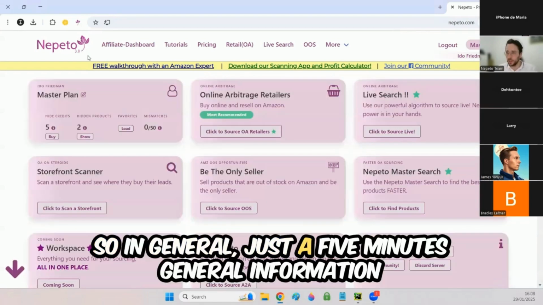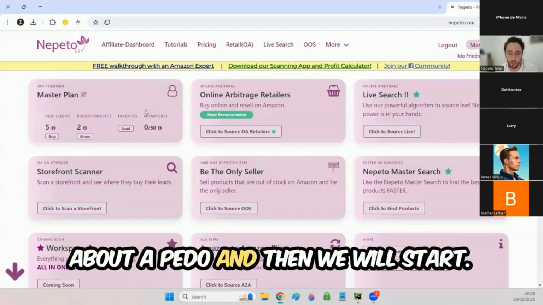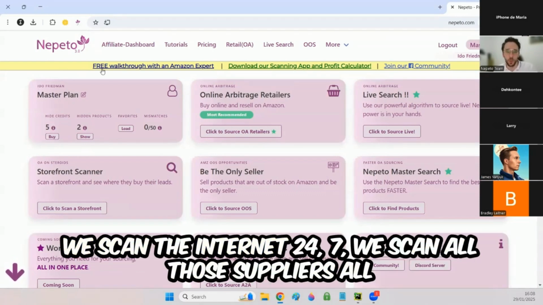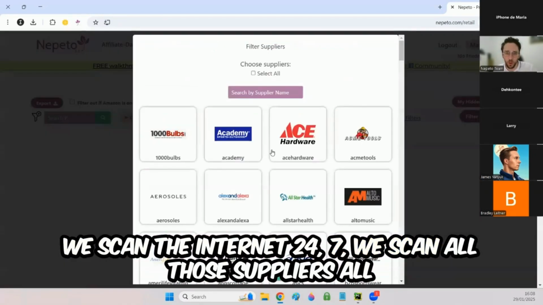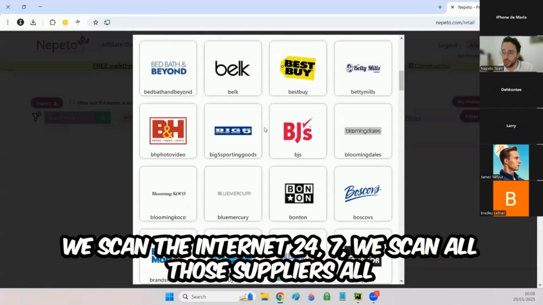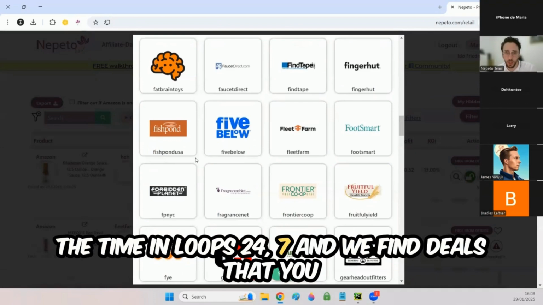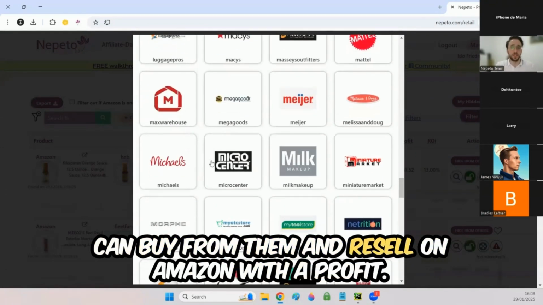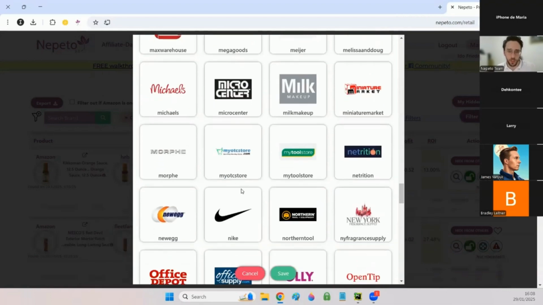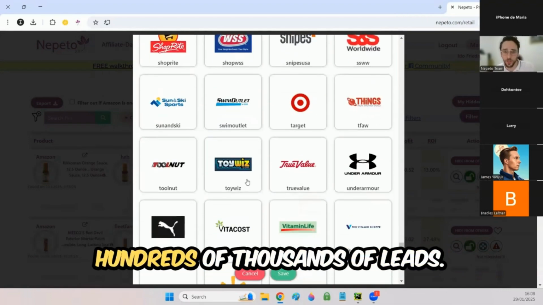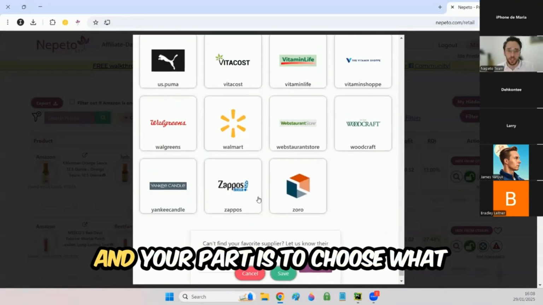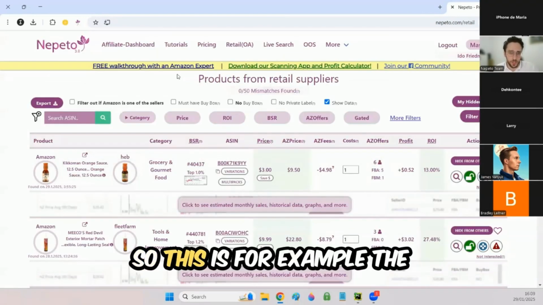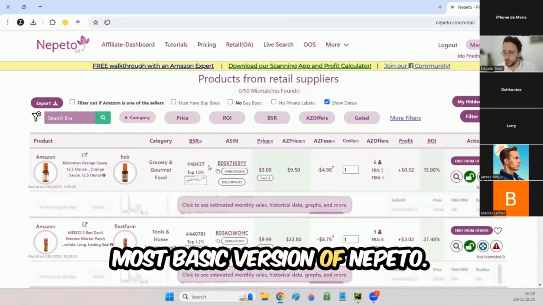So in general, just 5 minutes of general information about Nepeto, and then we will start. Nepeto is a sourcing software. We scan the internet 24/7. We scan all those suppliers all the time in loops, and we find deals that you can buy from them and resell on Amazon with a profit. In our database, we have hundreds of thousands of leads, and your part is to choose what you want to buy and sell. This is, for example, the most basic version of Nepeto.